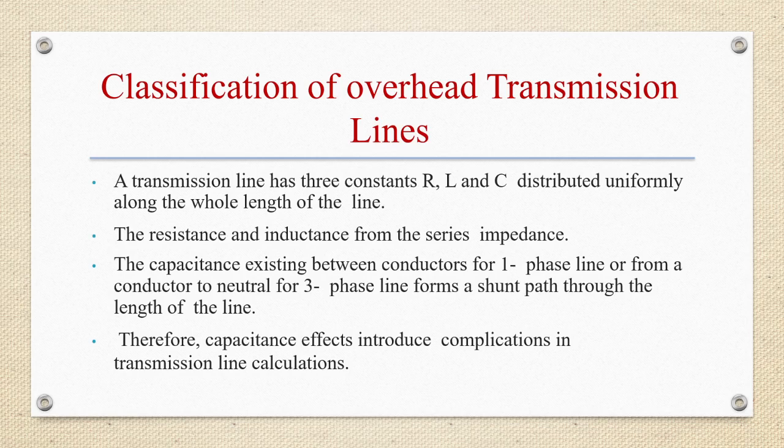The voltage drop in the line will depend upon the values of three line constants, that is R, L and C, and the resistance of the transmission line conductors will be the most important cause of power loss in the line and determines the transmission efficiency. So we are going to calculate voltage regulation, line losses and efficiency of transmission lines.